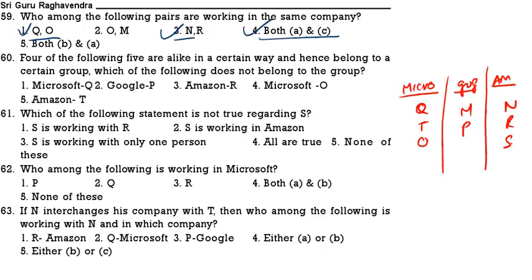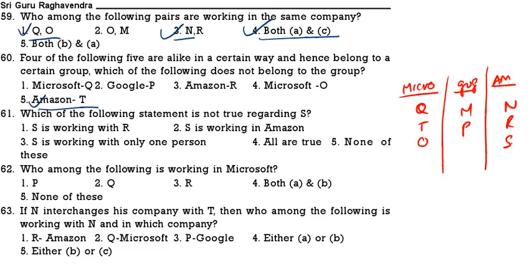Both A and C. 4 of the following 5 are alike in a certain way and hence form a group. Which is the one that does not belong? Microsoft Q correct. Google P correct. Amazon R correct. Microsoft O correct. Amazon T is not correct. So this is wrong.